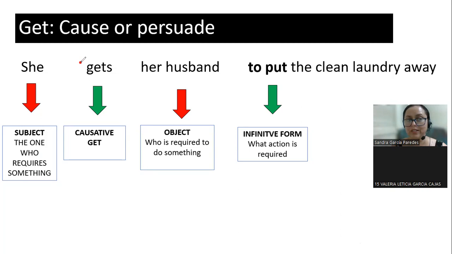Remember that the causative, this verb, you conjugate. It's in the past, you put in the past. In this case it is with she, you add s. But what is the difference? You use the infinitive. It means you use to. You don't use to with make, and you don't use to with have, but you use it with get. So every time you have get, you have to use to, right?